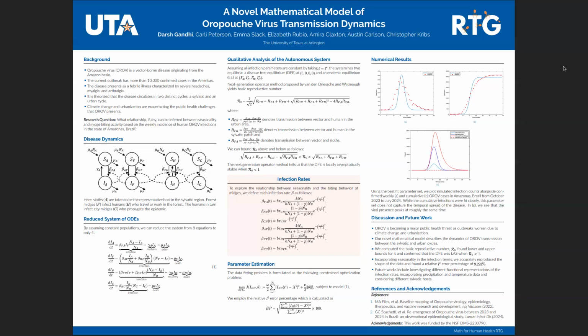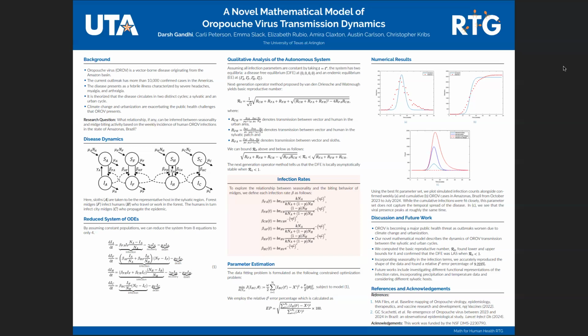If you look at figure A, you can see in red the actual infected data, and the blue curve is our simulated infected human population. In figure B, it's the same, but cumulative instead of weekly. We were able to find less than 10% error in the cumulative case, but a lot higher in the weekly infection case. So we're still trying to figure that out and work on that more.